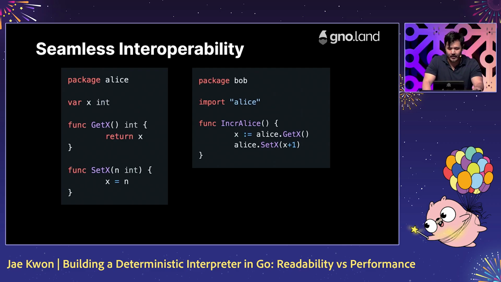Here on the left, Alice has a program that keeps track of the number X, which can be changed by anyone. And Bob has a program that increments that number in Alice's program. The semantics of the language, like importing modules, calling functions, and type checking, at its core is about safe interoperability. So we developers make use of this interoperability every day, but it's with trusted code. Right? Libraries or packages that we package together and compile together into a single program generally.